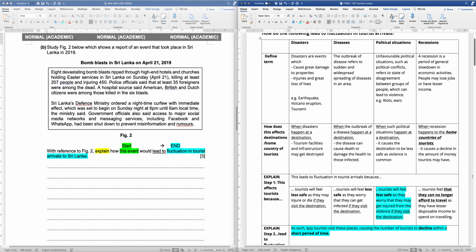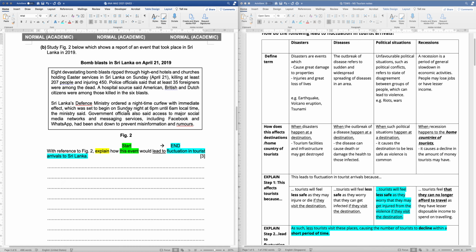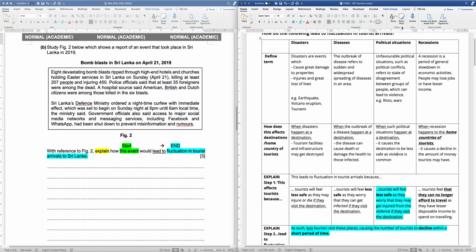Now what is missing is that many of you forgot to mention what this event is. I would say political conflict, political case, please know your term. So when I ask you to explain how this event, I'm asking you to use information from Figure 2 and also identify the proper term for me. This is the general thing that can appear in any country. I'm expecting you to identify the proper term and mix this with the specific details I gave you about Sri Lanka. So you must highlight to me what's the disagreement and what's the violence.